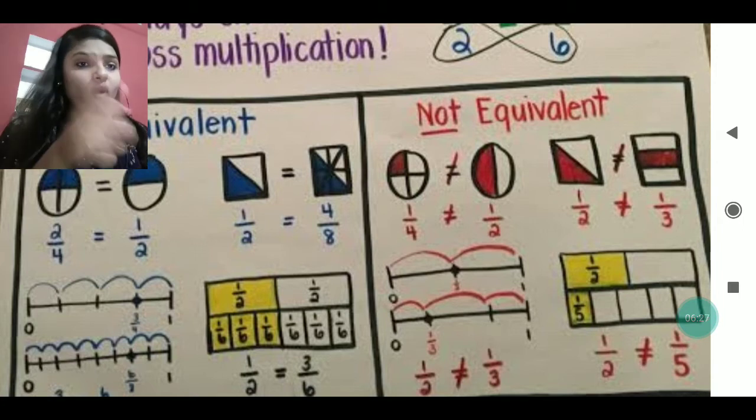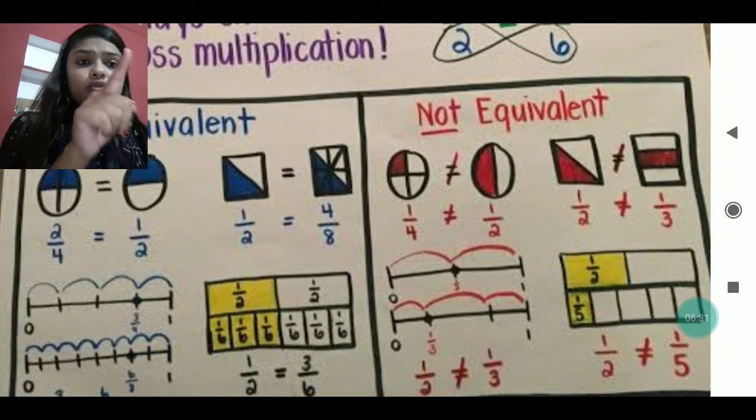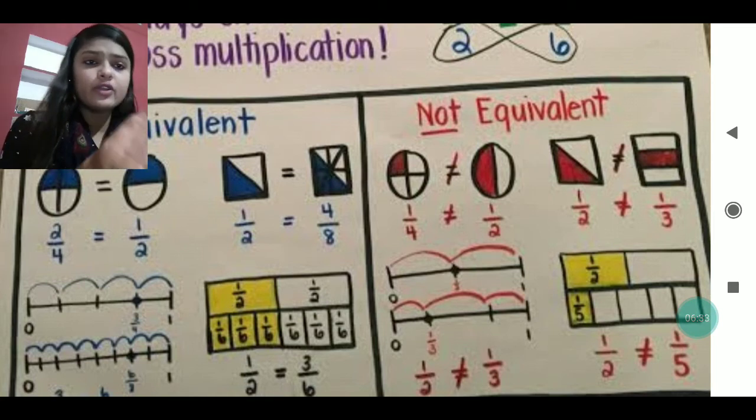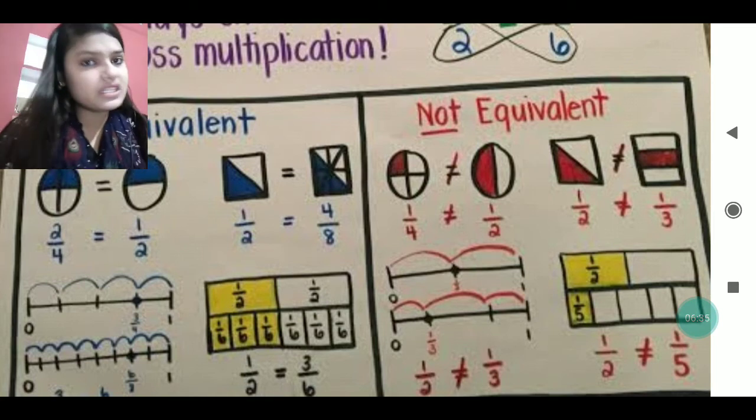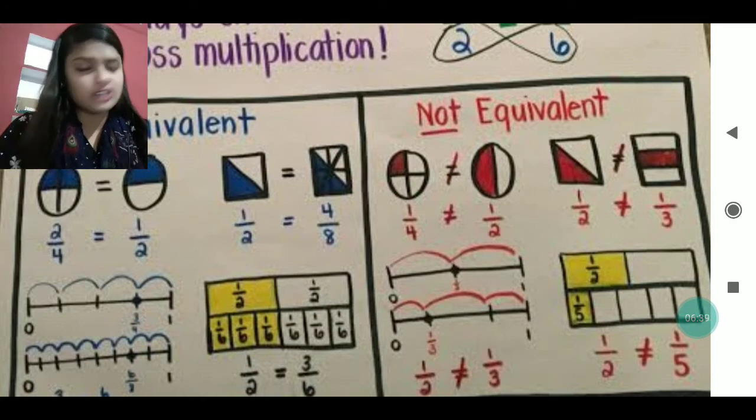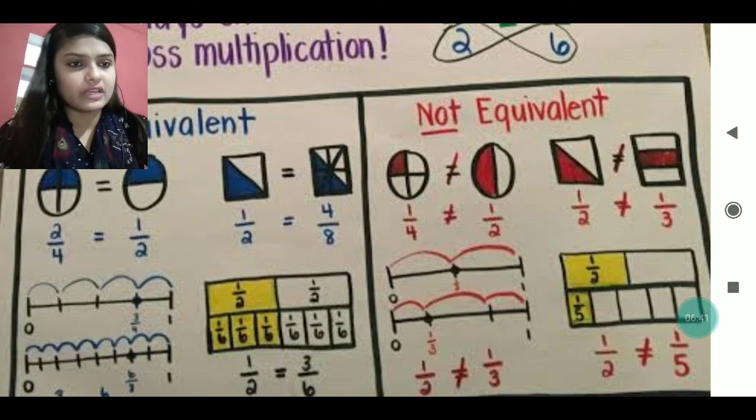You can see 1 by 4 and 1 by 2 it is written. So when you are multiplying, 1 by 4 into 1 by 2, 4 into 1 is 4 and 1 into 2 is 2. So you are getting 4 and 2 now. So that is not an equivalent fraction.